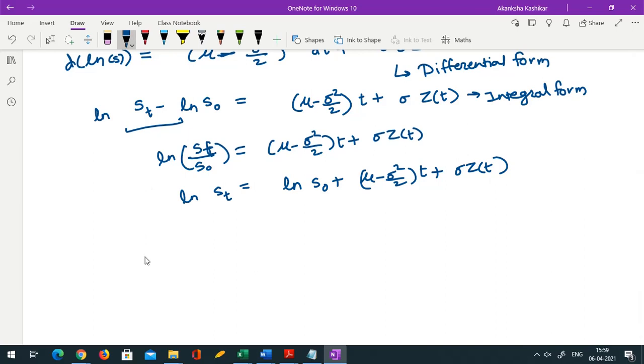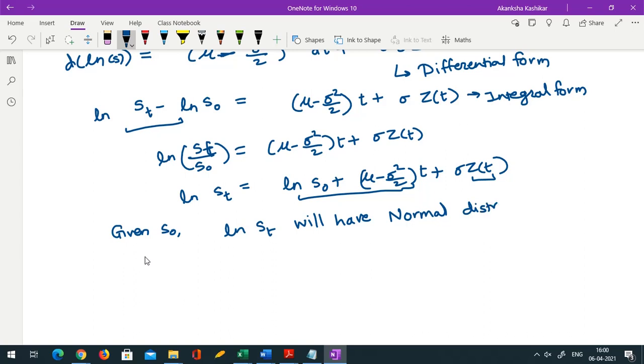Okay, so given S(0) means if we assume that S(0) is known, then ln S(t) will have normal distribution because this part is anyway constant, sigma is constant, and Z has normal distribution. So ln S(t) will have normal distribution.